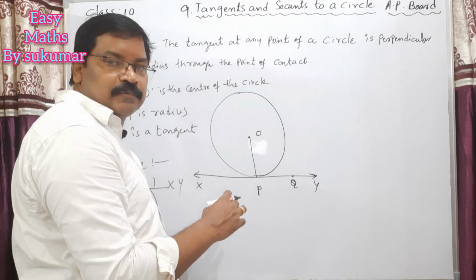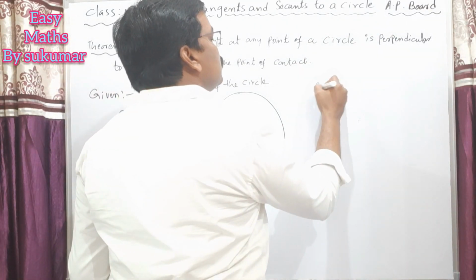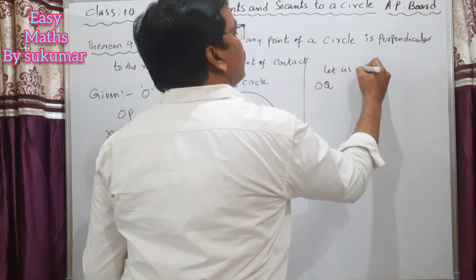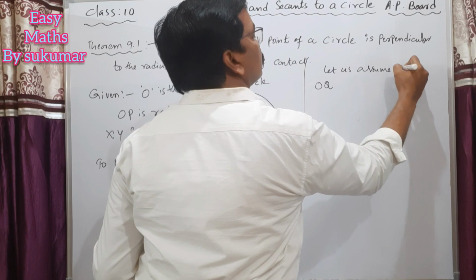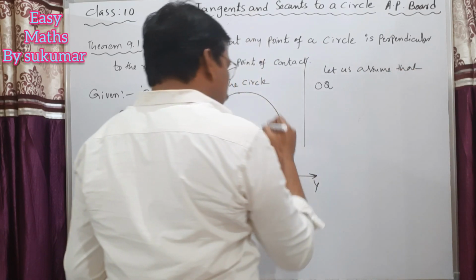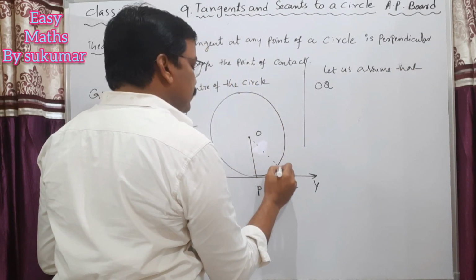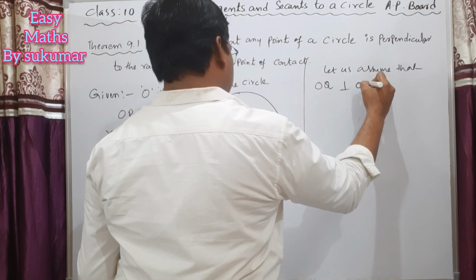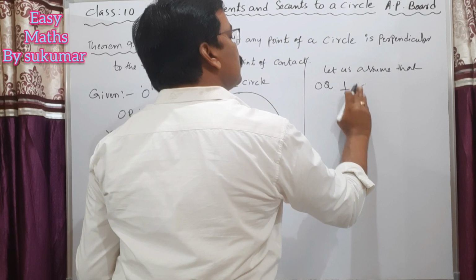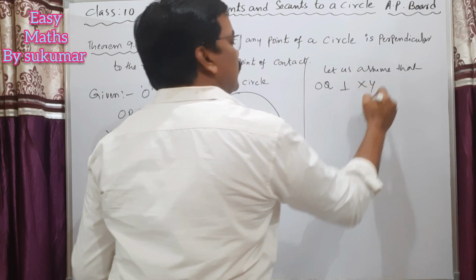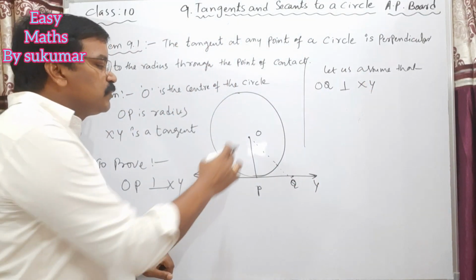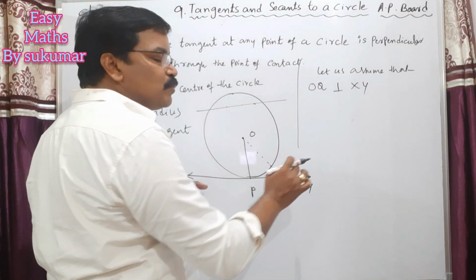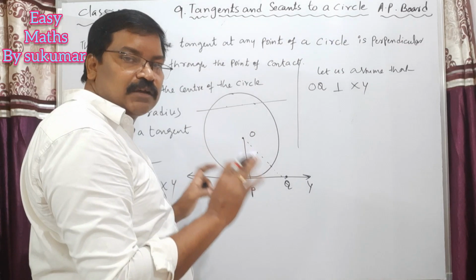Let us assume that OQ is perpendicular to the tangent XY. If this Q is inside of the circle, this XY is not a tangent, it becomes a secant of a circle.